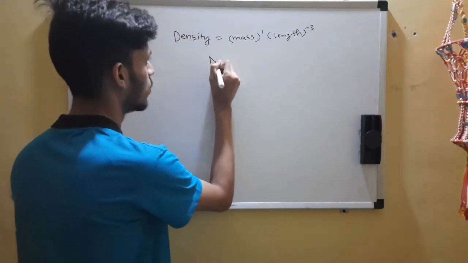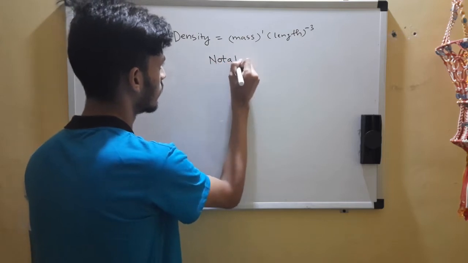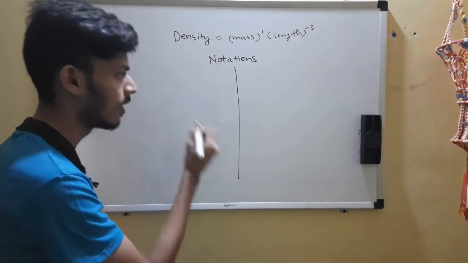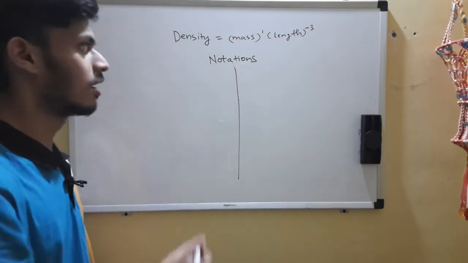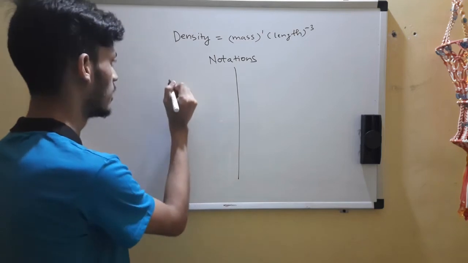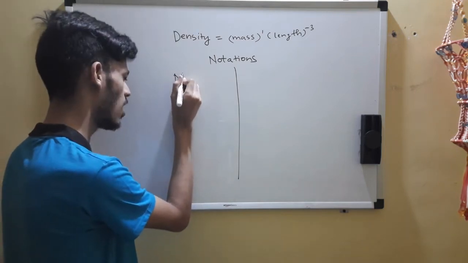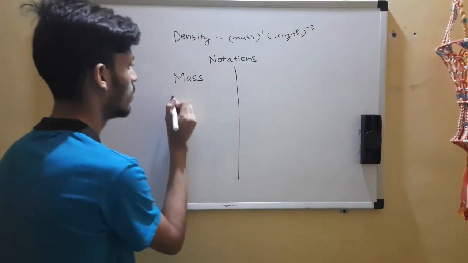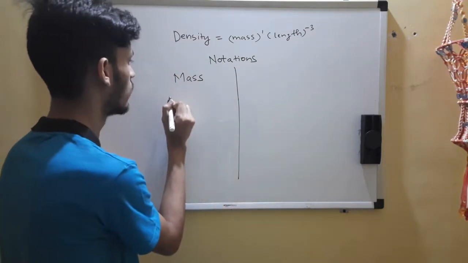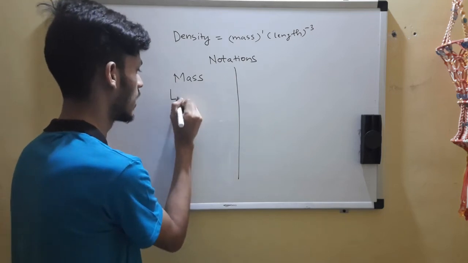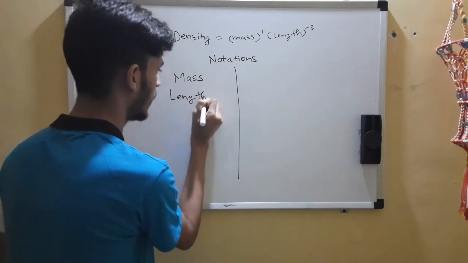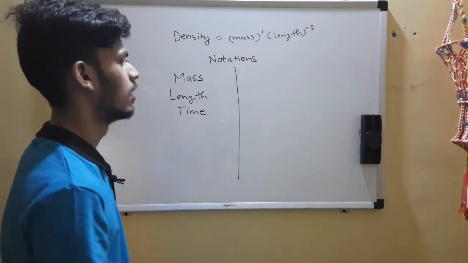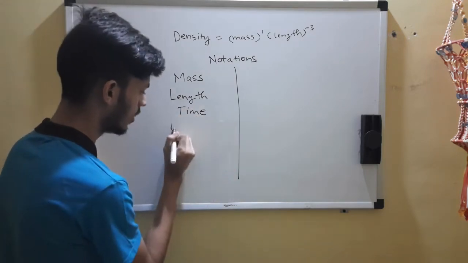So the next topic is notations. We'll list the 7 fundamental quantities before it. I hope you remember them. What was the first one? Mass. It has a note, which I'll come to later; I'll list the 7 down first. Mass. The second one, length. Then time. Length, mass, time, electric current.